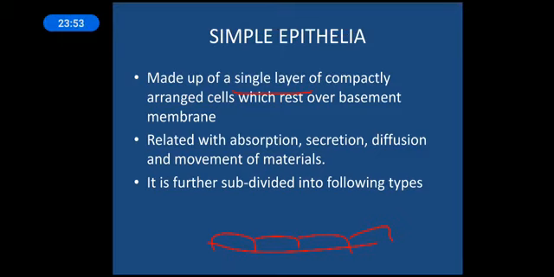So what is simple epithelia? It's a single layer of compact cells resting over the basement membrane. Now, these are responsible mainly for the absorption of substances, maybe nutrients, maybe different types of other chemicals. Secretion, we'll be discussing hormonal secretions, enzymatic secretions, and diffusion and movement of materials. So different movement of material will also be carried out with the help of the simple epithelia. We'll see further functions as well. It is further divided into the following types.